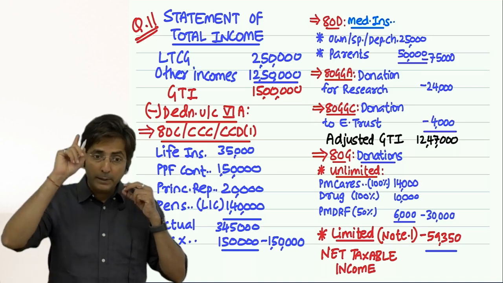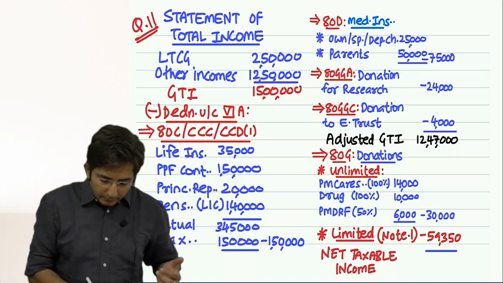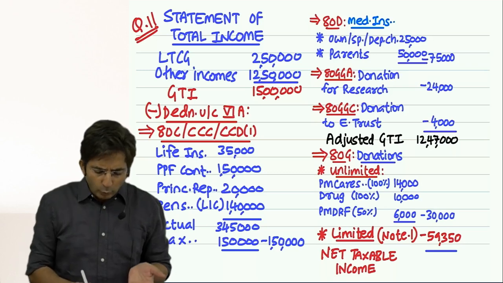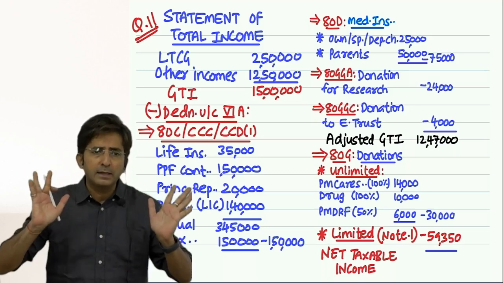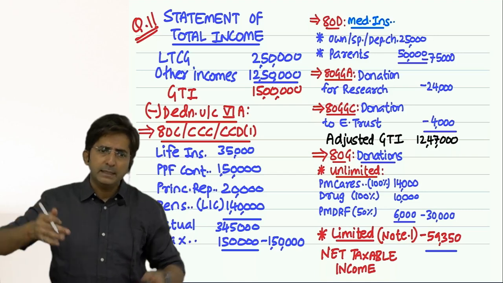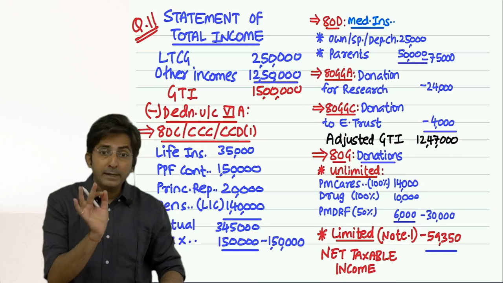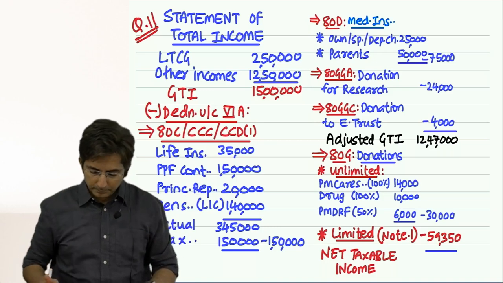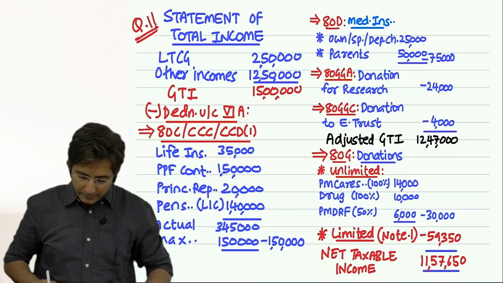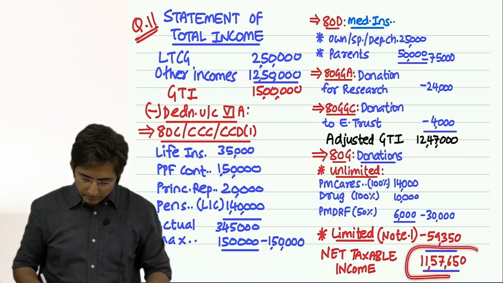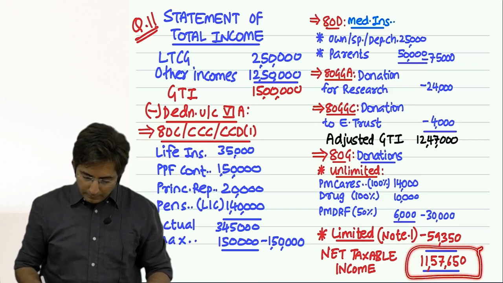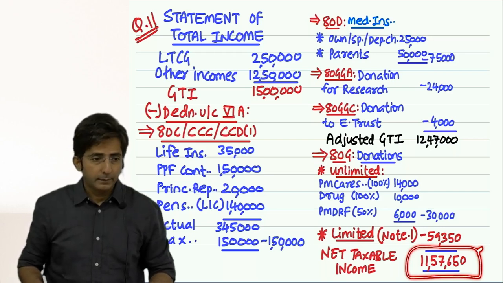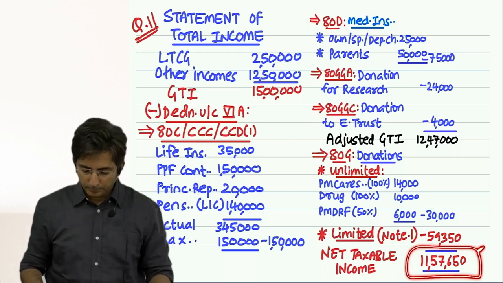A student, I remember, made a mistake: he excluded long term gains in the main statement itself. Why exclude in the main statement? The statement of total income should have all income. Those three incomes you will also write. But when you are calculating 10%, it is 10% of AGTI minus those three things. So what is the final answer? 11 lakhs 57,650. This is the net taxable income.